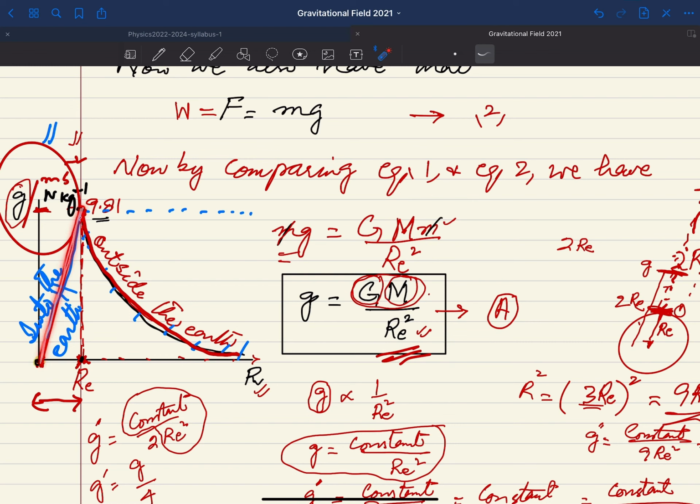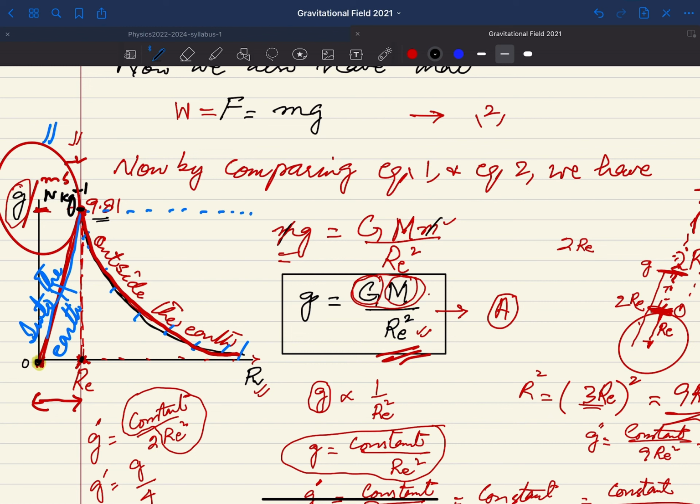But when you go into the earth, you will have a direct relation, and you will have a straight line showing the value of g, and at the center of the earth you will have 0. The simple thing is that when you increase the distance from the center up to the value of RE, the value of g increases directly, directly proportional to each other. And at the center of the earth, the value of g is nothing but 0.